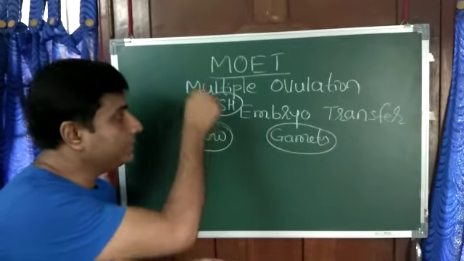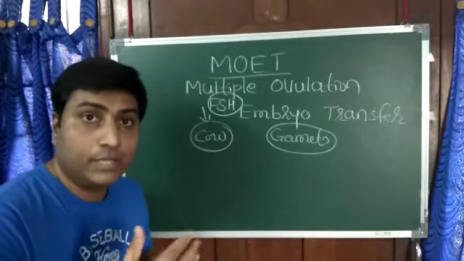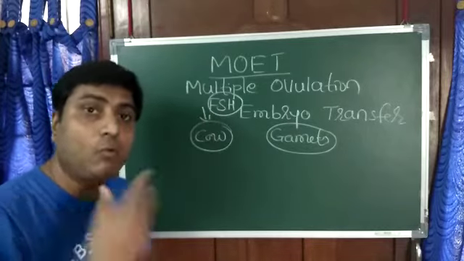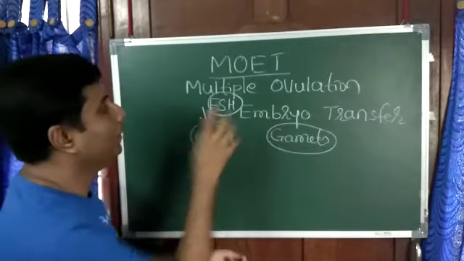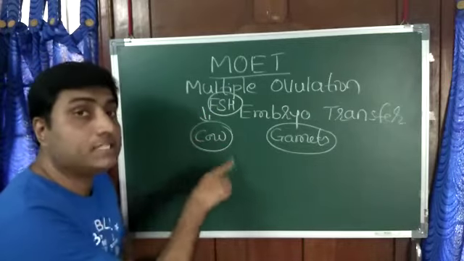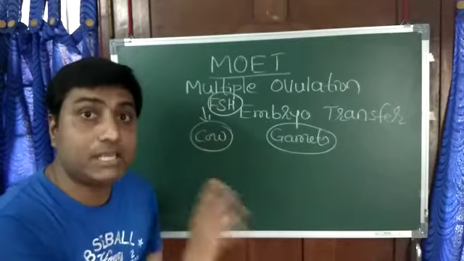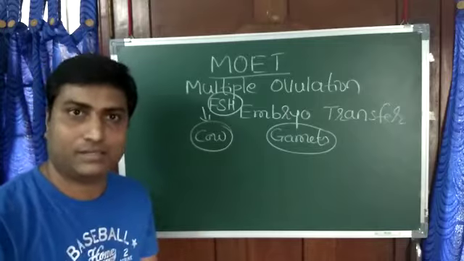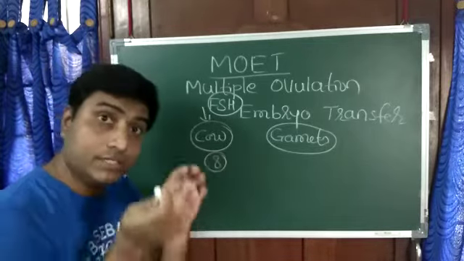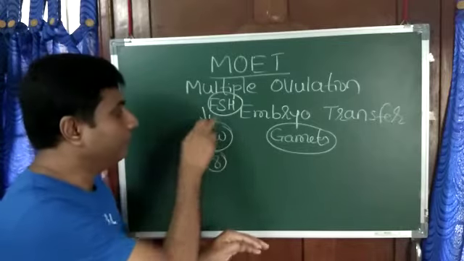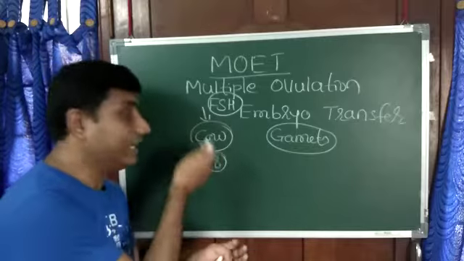Same as in human beings, a cow releases only one egg at a time. But when we inject this FSH, instead of ovulating once, the cow starts ovulating several times. So that is multiple ovulation. Many eggs are released. Say, for our sake, 8 eggs are released, which was generally 1 egg. Now due to FSH, 8 eggs are released in its body.